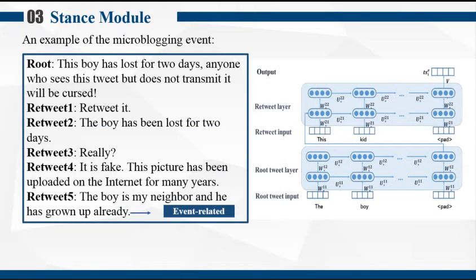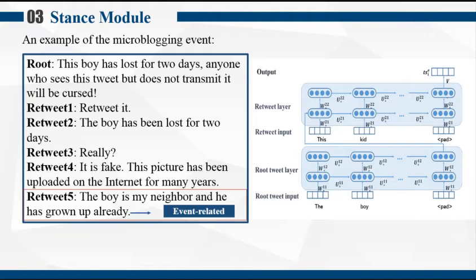Apart from grammatical features, there is another type of feature related to rumor detection. Retweet 5 says that the boy in the picture is her neighbor, and he has grown up, which means the boy could not have been lost for 2 days. Although it's a post that suggests a denying stance, it's impossible for a model to tell the stance unless the model knows the content of the root.